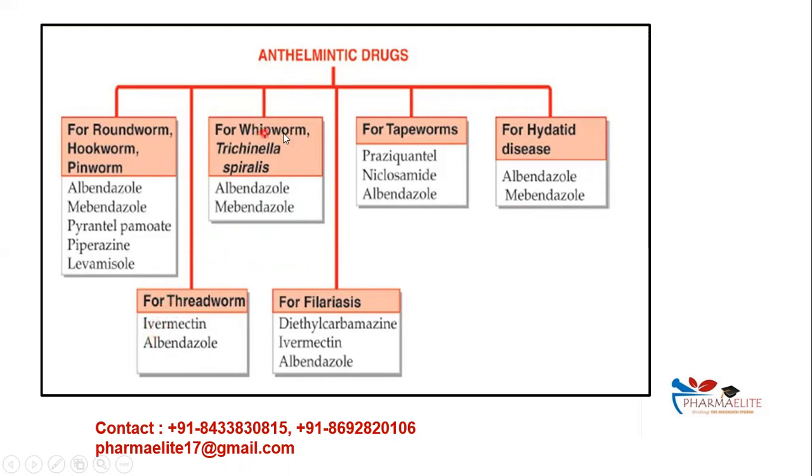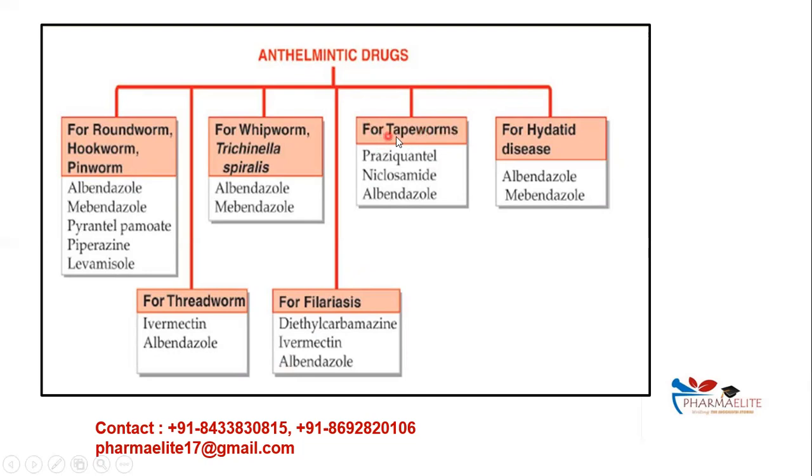Coming on to the whipworm or Trichinella spiralis, you have two drugs, albendazole and mebendazole. Even for hydatid disease it's the same, albin and mebin. For filariasis, you can remember diethylcarbamazine, ivermectin and albendazole, so you can remember it as DECIA.